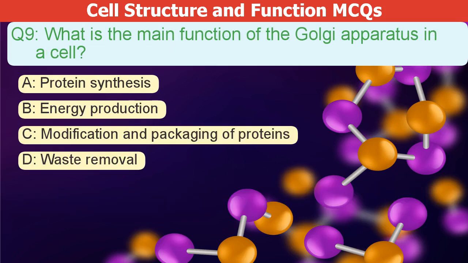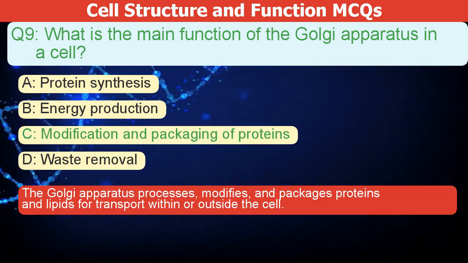What is the main function of the Golgi apparatus in a cell? A. Protein synthesis. B. Energy production. C. Modification and packaging of proteins. D. Waste removal. The correct answer is C. The Golgi apparatus processes, modifies, and packages proteins and lipids for transport within or outside the cell.